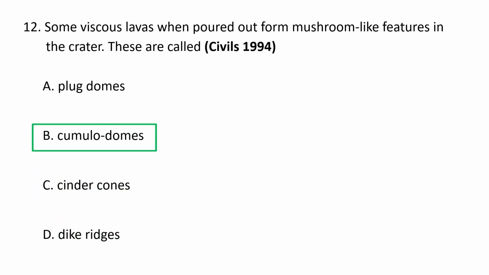Cumulodomes. Viscous acidic lavas such as dacite or rhyolite that are too thick to flow away from the vent often pile up around it to form steep-sided mounds or domes in the crater. These features are commonly known as lava domes, volcanic domes, or cumulodomes. So, viscous lavas, when poured out from mushroom-like features in the crater, are called cumulodomes. B is the correct option.